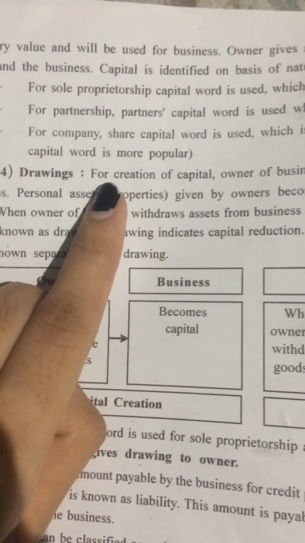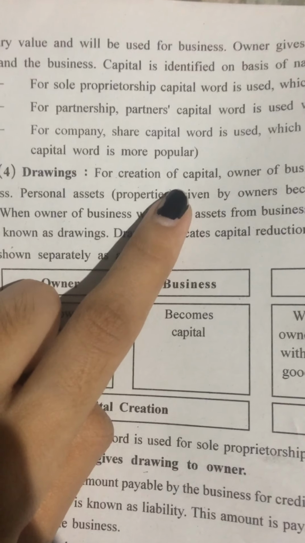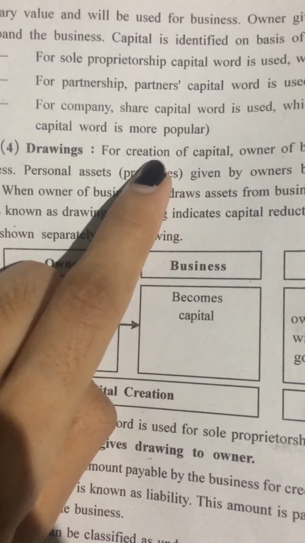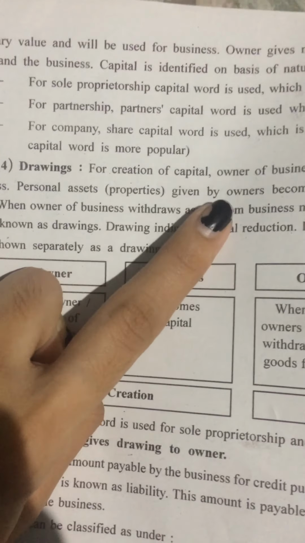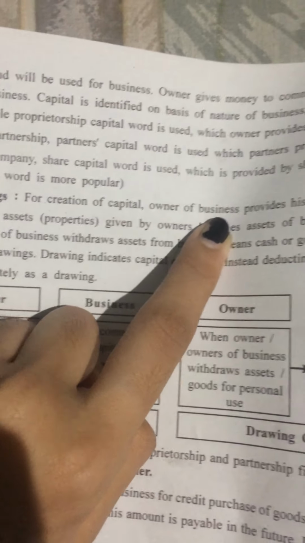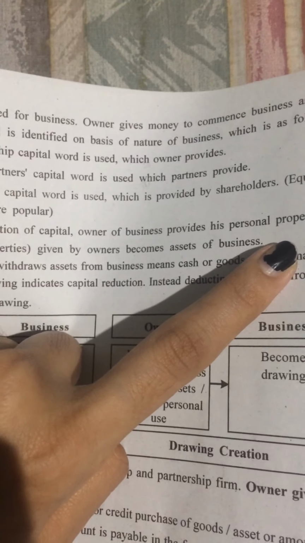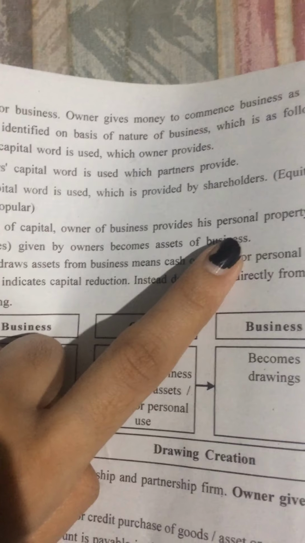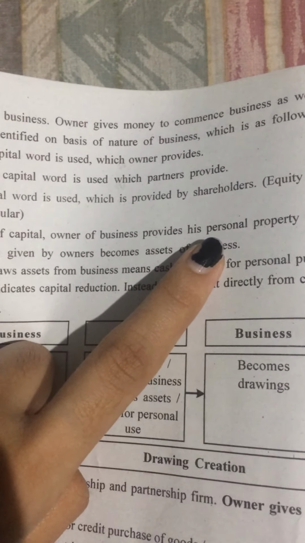It means that to start a business, a big amount is needed. So to gather that capital, the owner of the business, the person who is going to start it, also provides his personal property. Personal property means either home, his personal car, or anything which is personal to him.